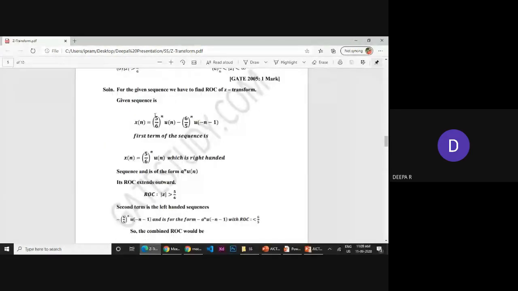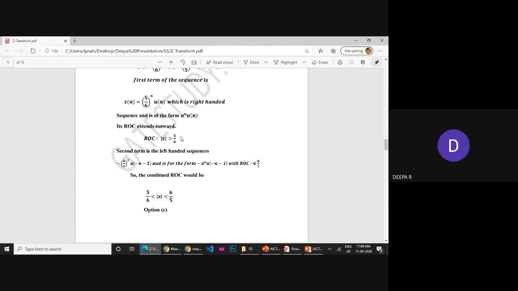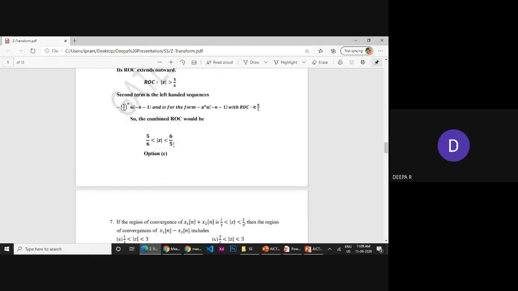See, 5 by 6 u of n means my ROC will be greater than 5 by 6. If it is a power n u of minus n, definitely this will be less than, see here, less than 6 by 5. Once you compare, it should be greater than 5 by 6 and less than 6 by 5. So you write z value between 5 by 6 and 6 by 5. Between these we are making a circle.